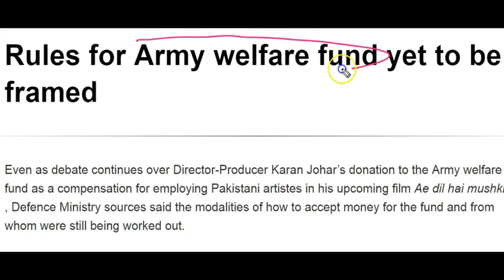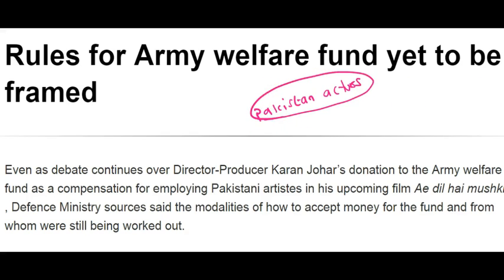What is the Army Welfare Fund? What is the process for contributing money to the Army Welfare Fund? Why did the topic come in the news? Recently, there is a strong demand to ban Pakistani actors acting in Indian films.